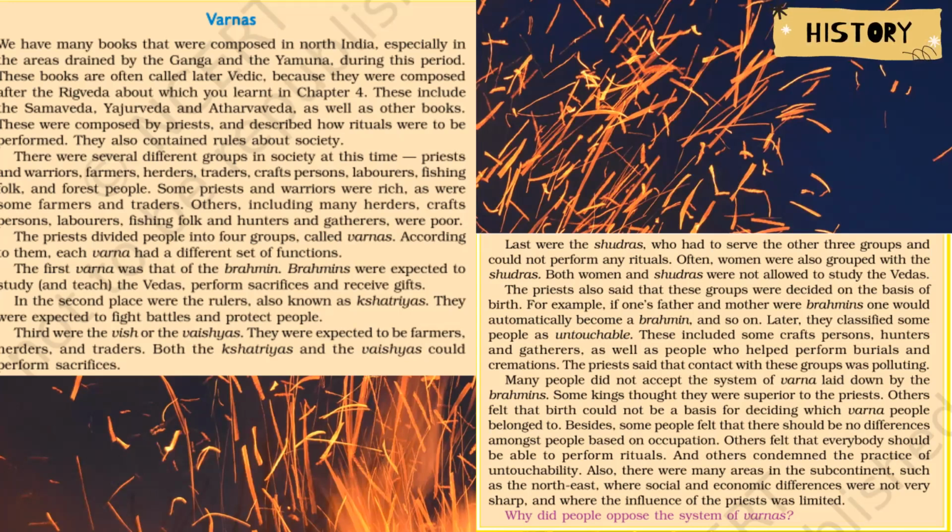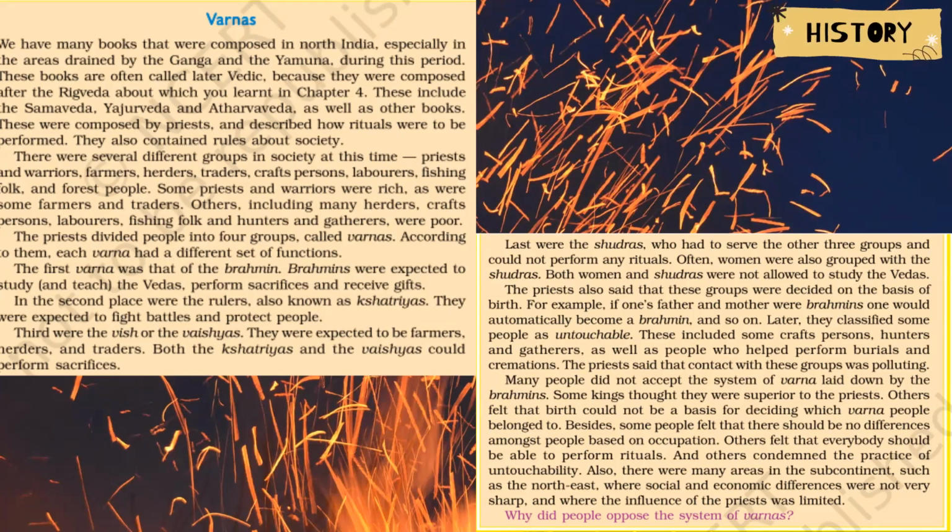These Kshatriyas were expected to fight the battles and protect the people. The third position was given to the Vish or the Vaishyas, and they were expected to be farmers, hunters, and traders. And both the Kshatriyas and Vaishyas were allowed to perform the sacrifices.